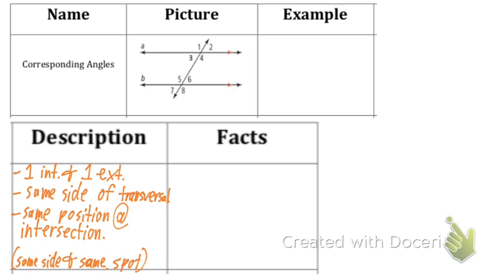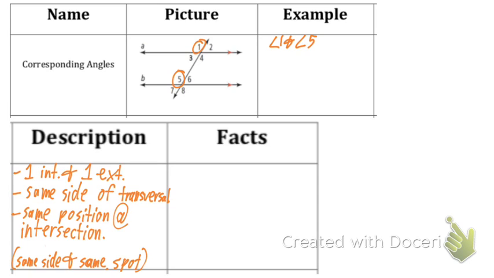So I mean, it depends on where the transversal is. So they're the same side of the transversal. So we took same side, same position, same spot. So, for example, angles 1 and 5 would be a pair of corresponding angles here. And here's why. One is interior and one is exterior. Angle 5 is inside of these two lines cut by the transversal, and angle 1 is exterior, outside the two lines that are cut by the transversal.